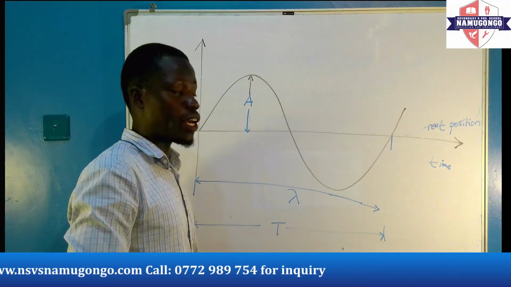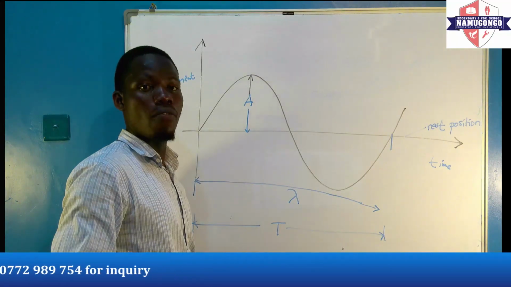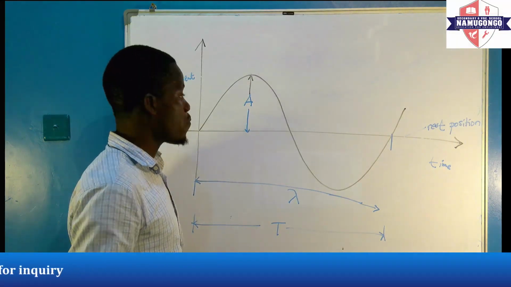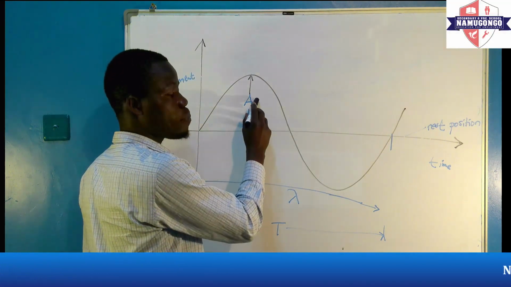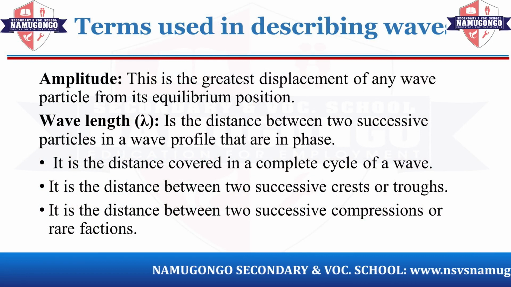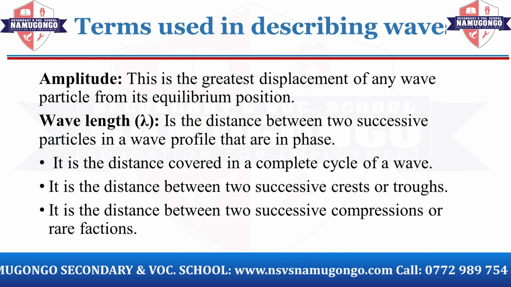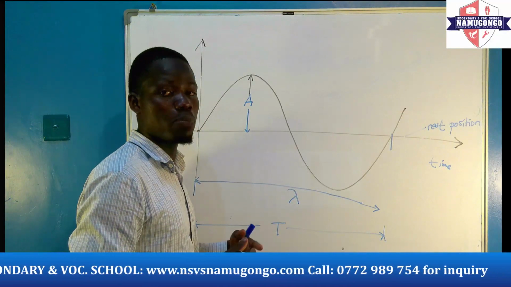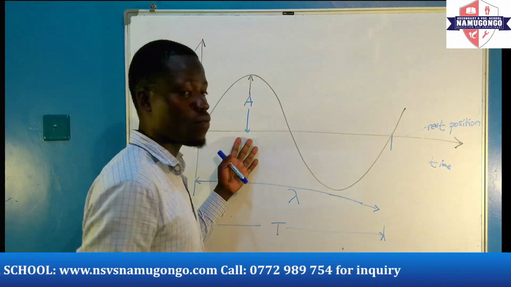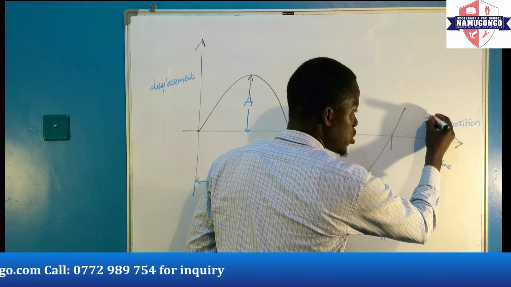Now we want to go into detail and look at how we can describe or explain these terminologies. The first one we shall look at is the amplitude. This displacement from the rest position up to the point where the wave reaches its maximum is what we are calling the amplitude. So how can you define the amplitude? You can define the amplitude as the greatest displacement of any wave particle from its equilibrium, or what we call the rest position.